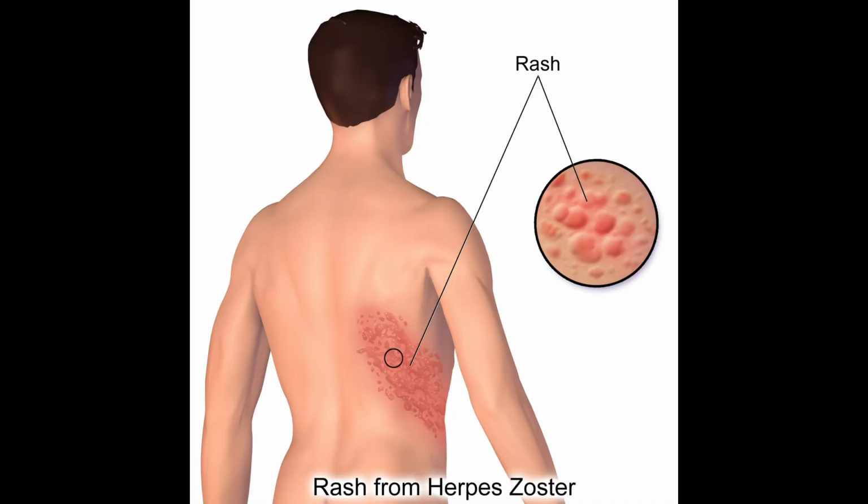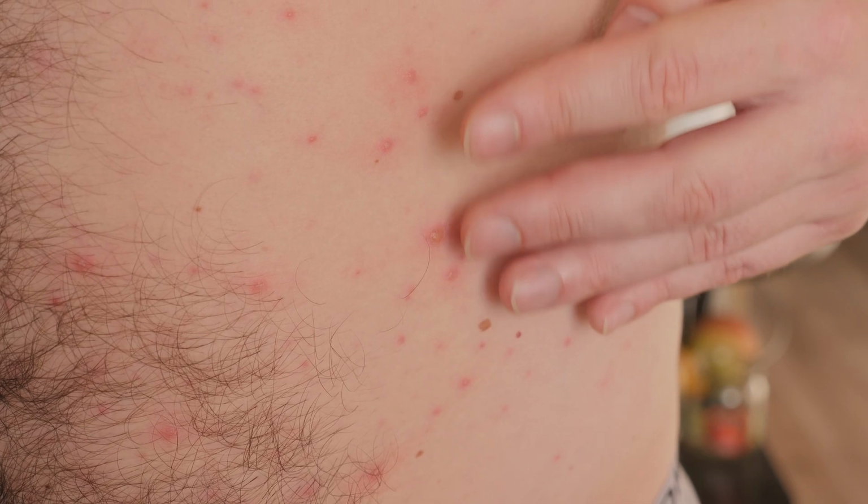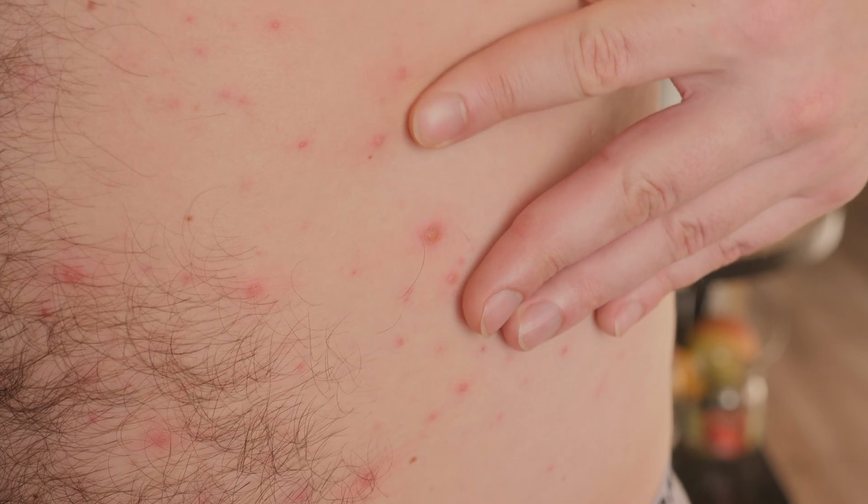After this initial phase, a red rash typically appears in the same area where the pain started. Soon after, clusters of small fluid-filled blisters develop. These blisters resemble those seen in chickenpox, but are typically confined to a narrow strip or patch of skin. They may continue to appear for several days, eventually breaking open, crusting over, then slowly healing. This entire process usually lasts between 2 to 4 weeks.